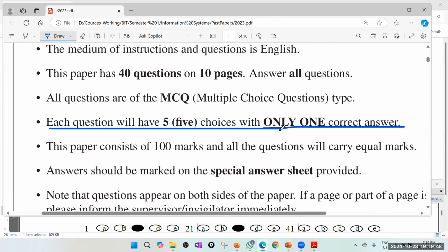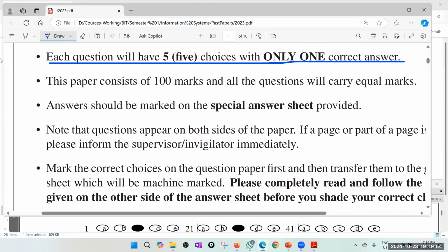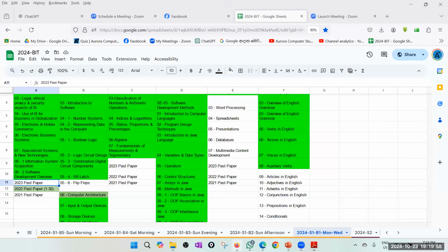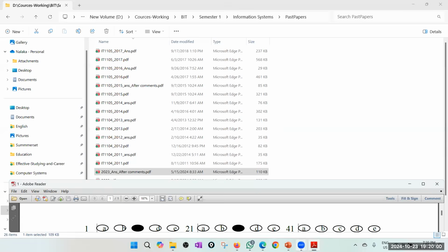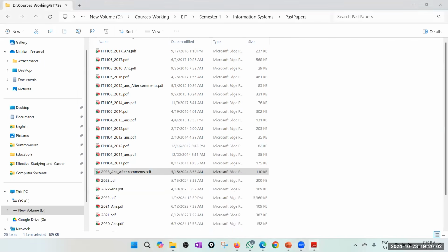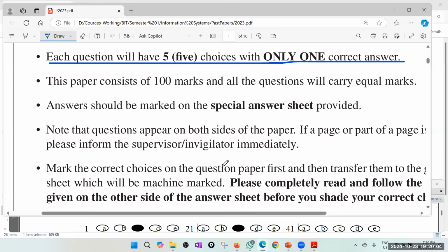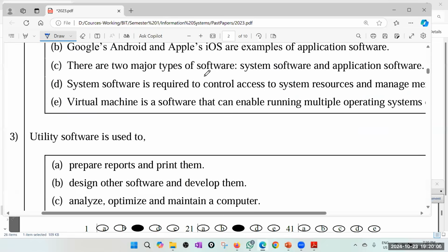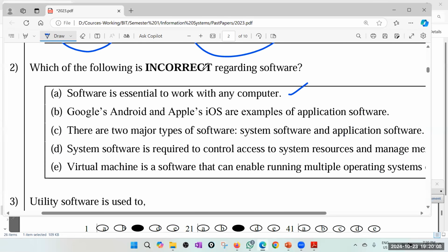Most of the time this paper has more than one answer, and in the computer system subject, definitely more than one answer. But now, definitely only one answer because the instruction says so. That means usually the paper is easier. So there must be only one incorrect answer here.